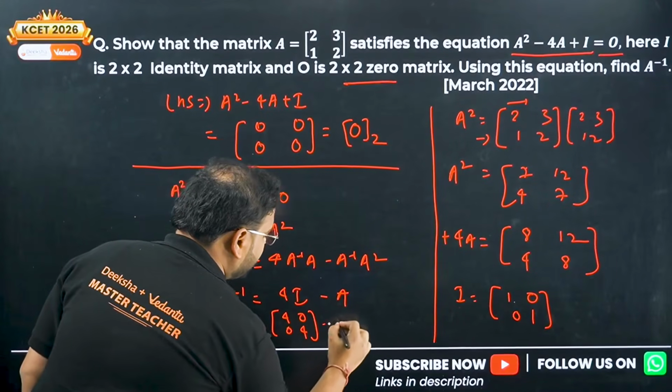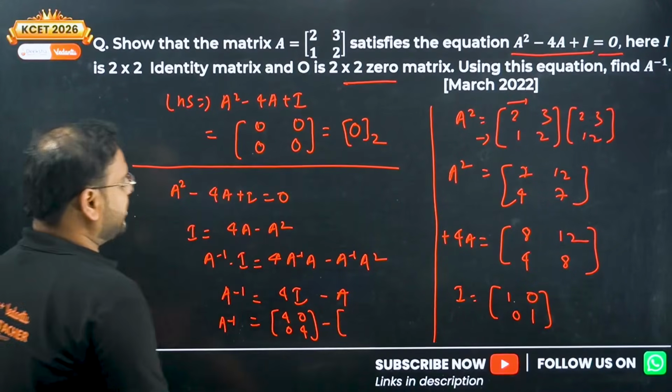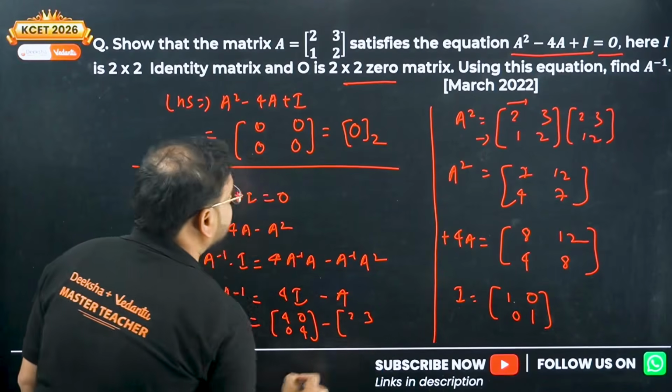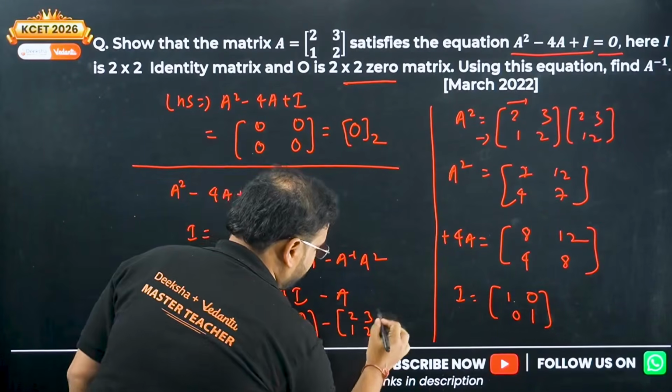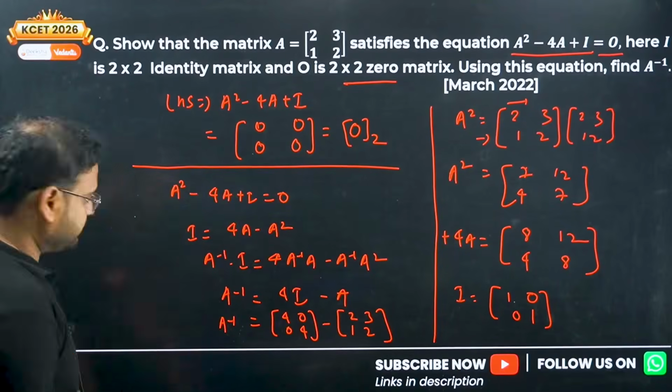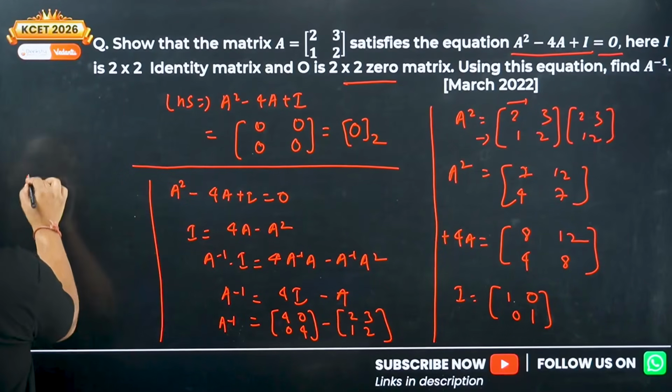4004. And over here minus A will be what? A value right here now. 2312. Check the value of A inverse then.